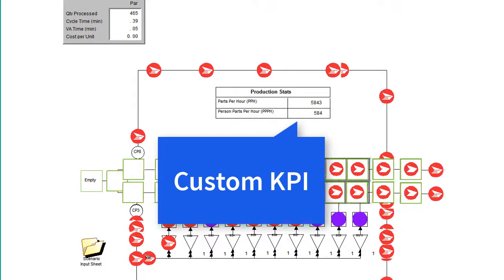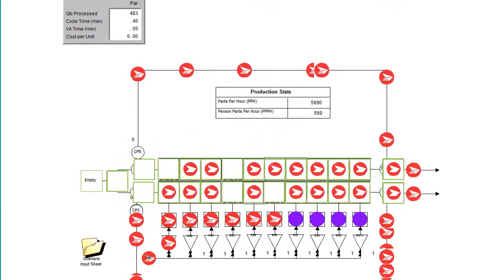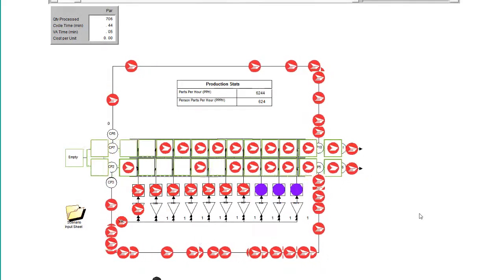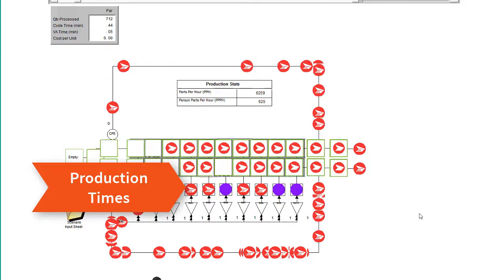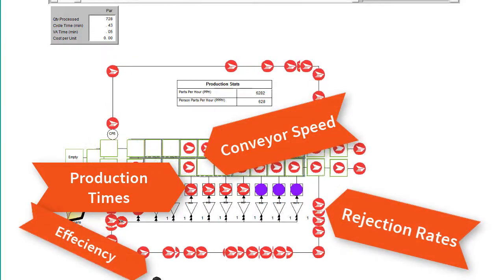On-screen variables can show any KPI, in this case calculating parts per hour and parts per person per hour. You can add as many as you like. Times, speeds, rates, and efficiency all can be included in the model.